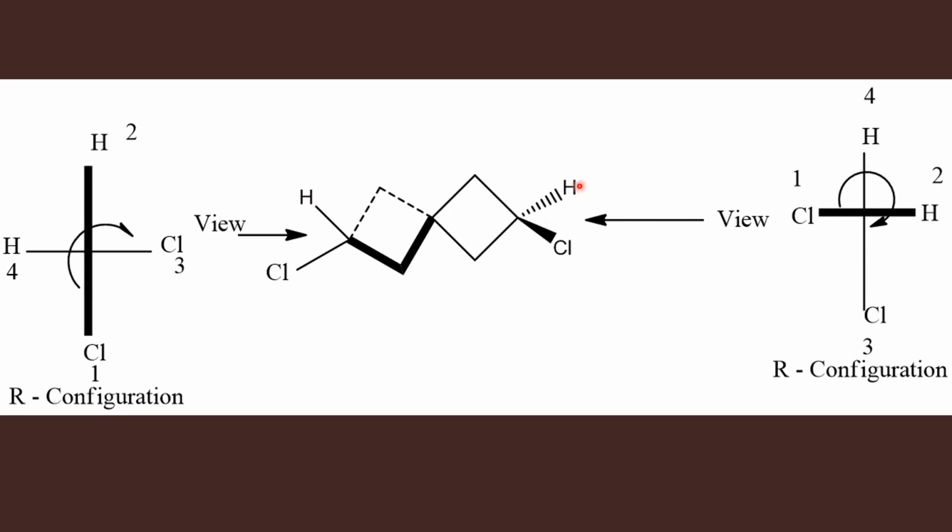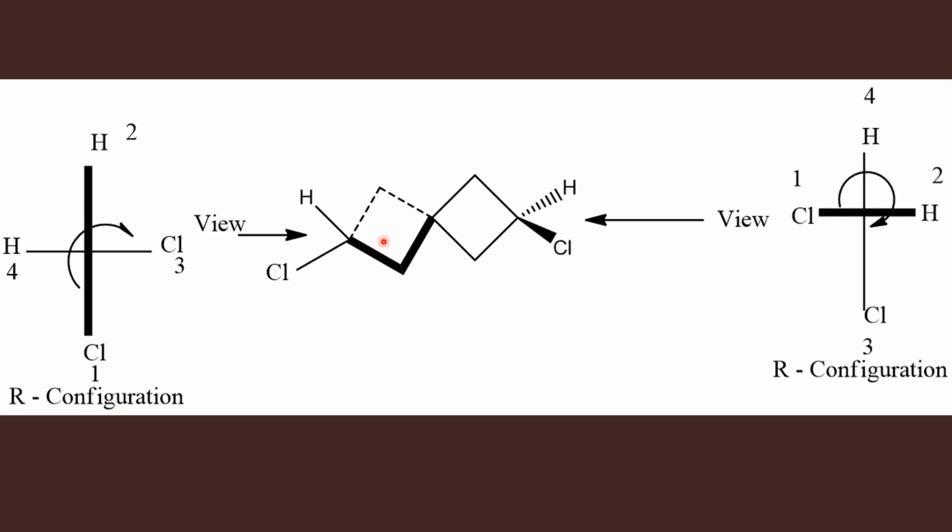Since I am standing near the horizontal groups, the horizontal line should be thickened. The groups in the thick line should be assigned priority first. So chlorine 1, hydrogen 2, and then you go for the vertical line, chlorine 3, hydrogen 4. Read the numbers from 1 to 3. You are going in the clockwise direction, therefore this spirane gets R configuration. So whether you view from here or here, you are getting the same configuration, and you should be very careful in placing the groups in the horizontal line.